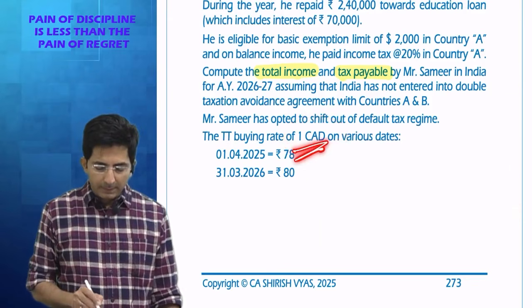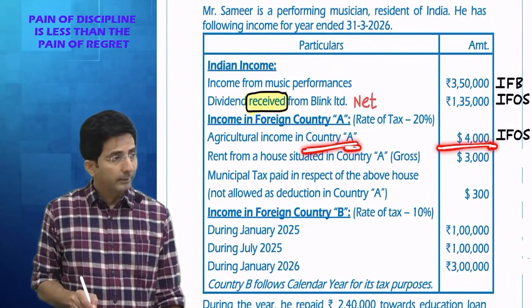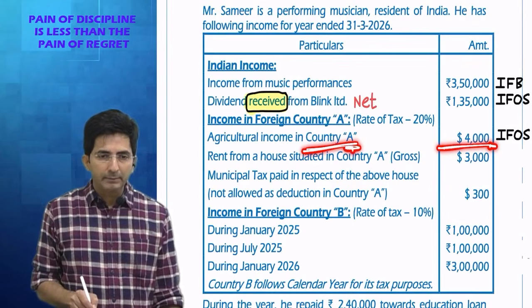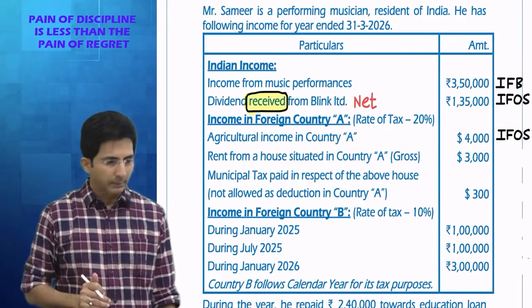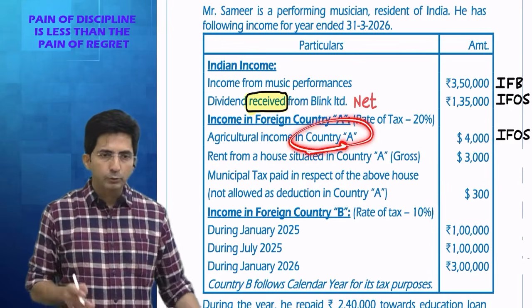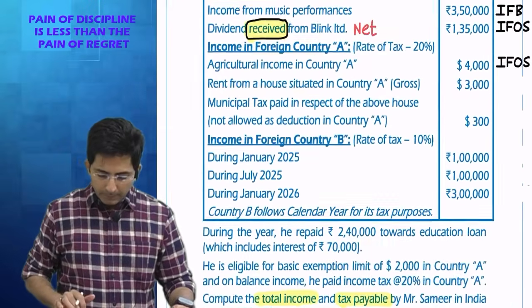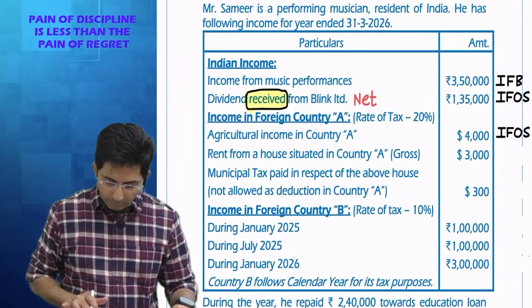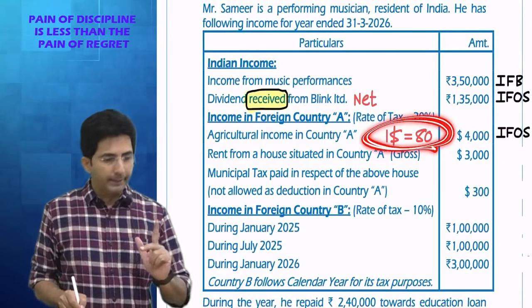1 CAD is country A dollars. See, here their dollars are given, and country A. So CAD means country A dollars. There are many countries where dollar is the currency, but here our country is country A, so it is country A dollars. So tell me which rate I will take for agriculture income. $1 is 80 rupees, the year-end rate.